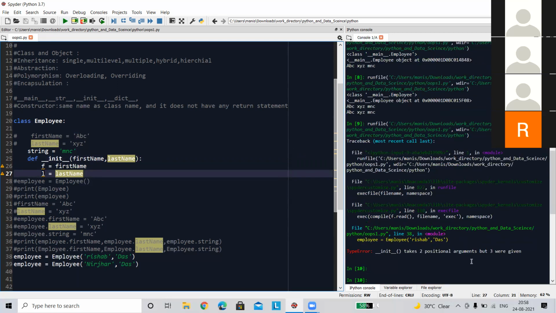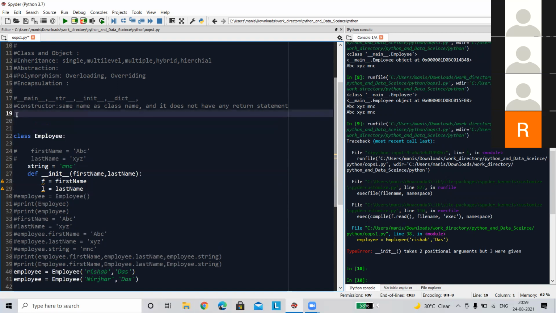See, there is one error. It says that the init method is given only two positional arguments, but it is expecting three. Why is it expecting three? As I told you, Python does not have a defined constructor the way other programming languages do. So we need to pass another value that will represent that it belongs to your class. That means when I am sending the values through calling the class,